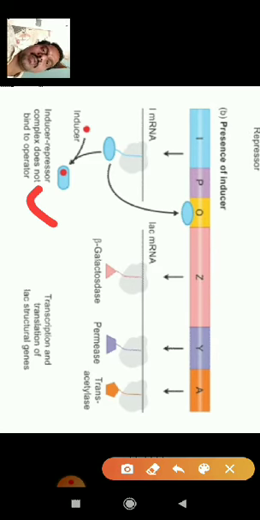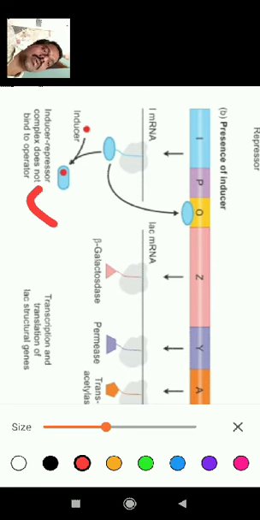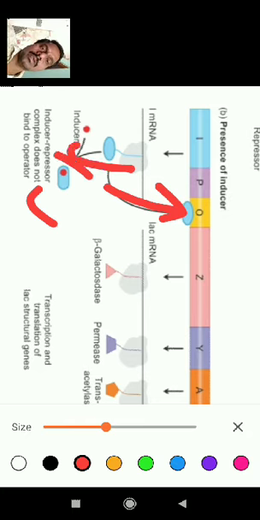When the inducer-repressor complex is formed, the repressor is not free and is not attached on the operator gene, so it does not bind to the operator region.